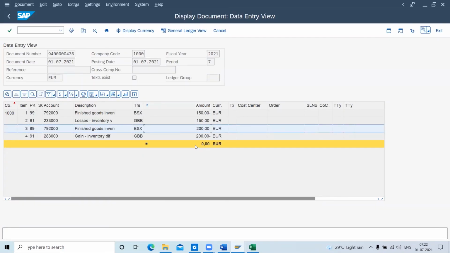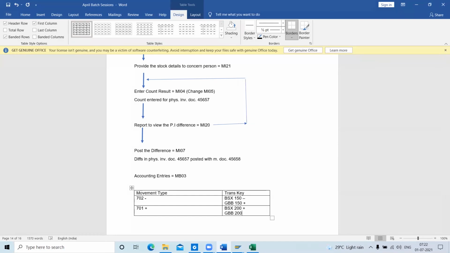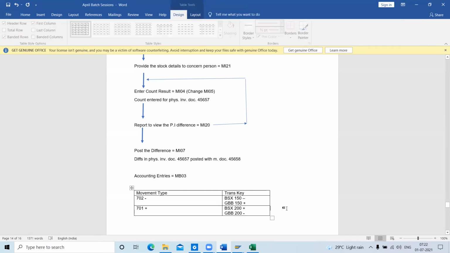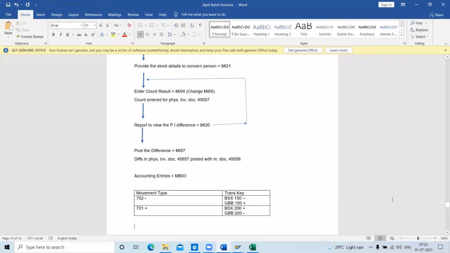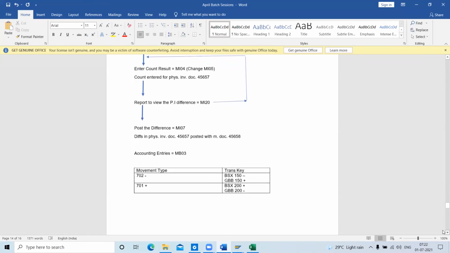It comes from physical inventory, but GBB will get into a minus state. So like this it will affect the accounting for the differences. The rest will not affect because all quantities are the same.